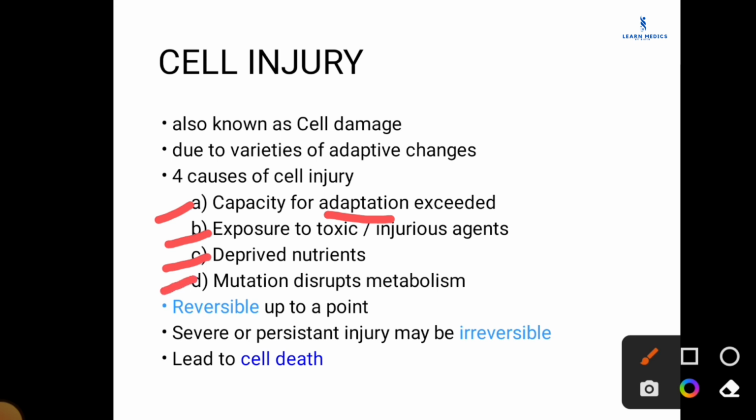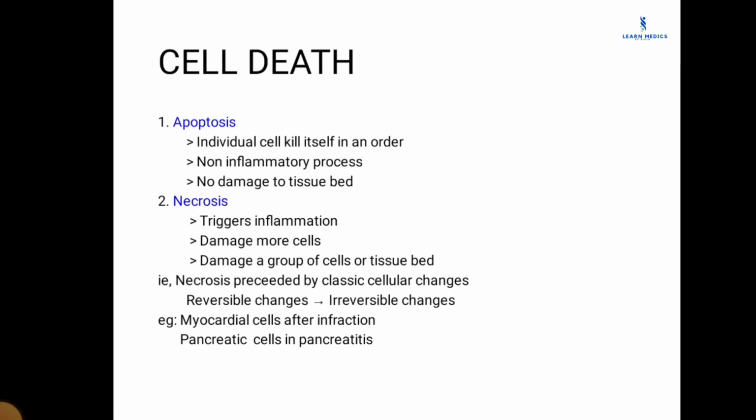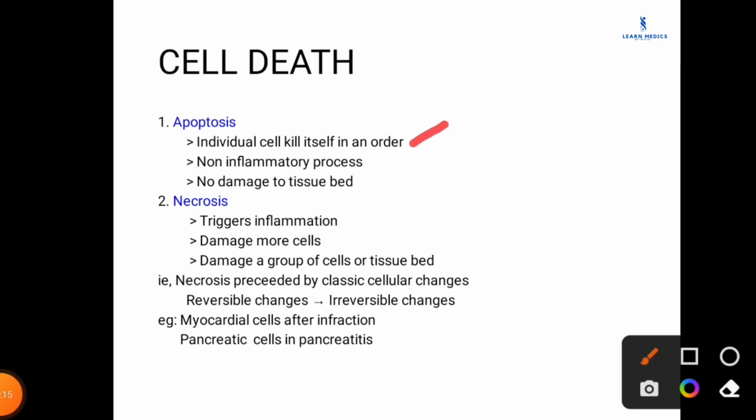The cell injury is reversible up to a point, but in severe or persistent injury, it may be irreversible and lead to cell death. Cell dies usually in two ways. First one is by the apoptosis way, or the programmed way. Second one is necrosis, or unprogrammed way. In apoptosis, the individual cell kills itself in an orderly manner, and it is a non-inflammatory process and does not cause any damage to the tissue bed or adjacent cells.